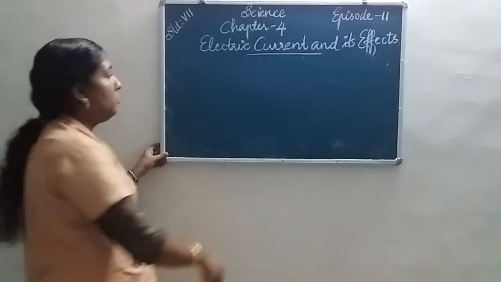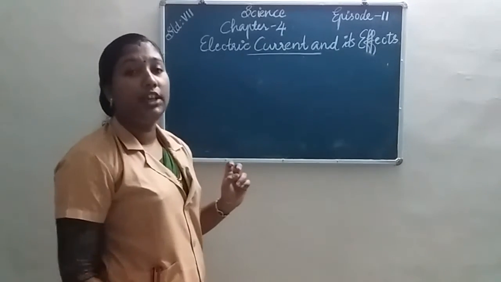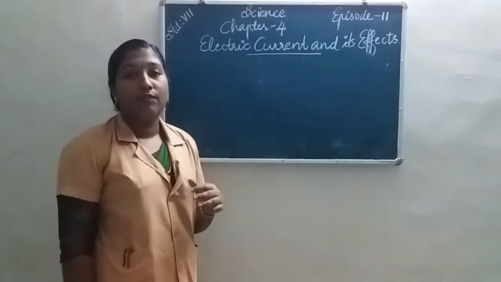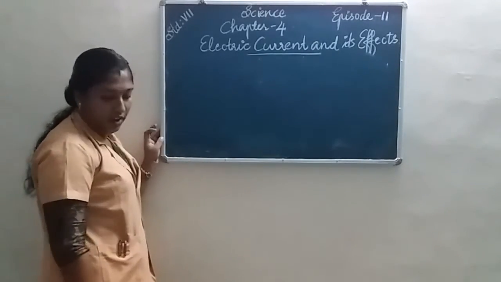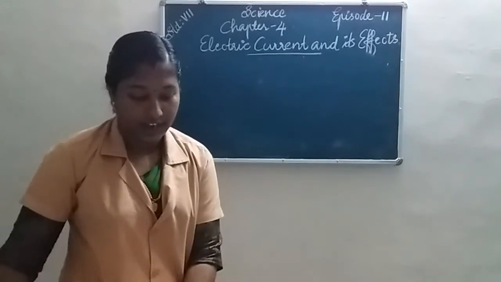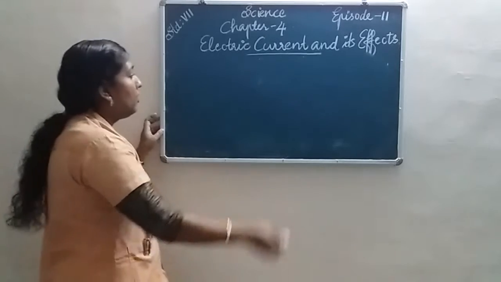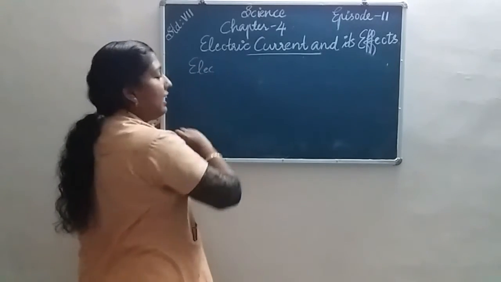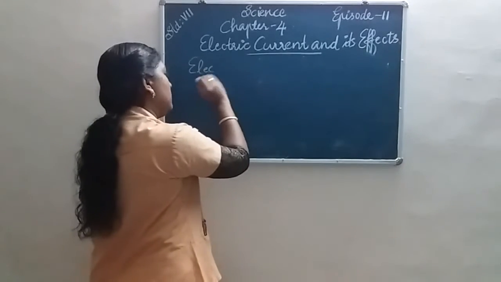An electric circuit means a continuous conducting path between the two terminals of a cell or a battery, along with an electric current flow. Electric current flow is known as an electric circuit. Okay, once again, what do you mean by electric circuit? Here I draw an electric circuit.